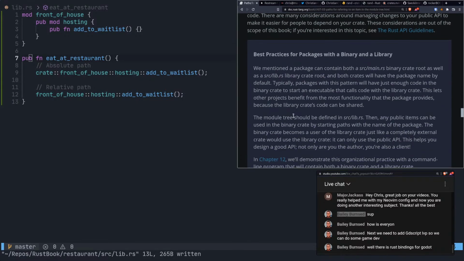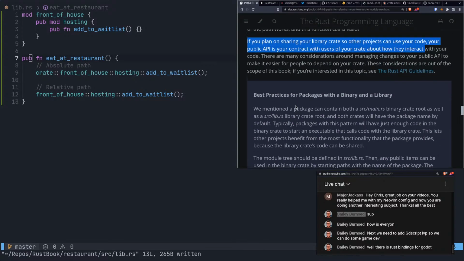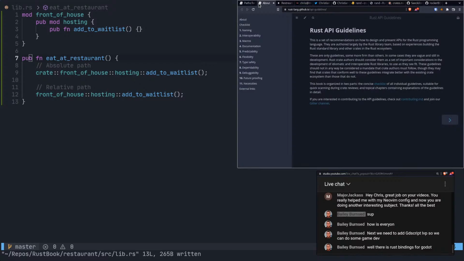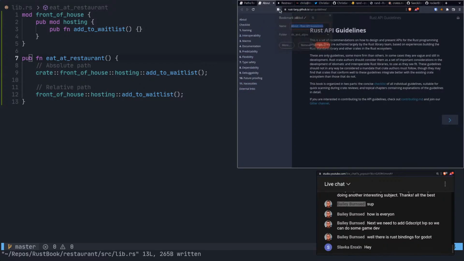Let's see. So it looks like there are API guidelines. Maybe that might be useful one day to look into. Oh, this is like a book in and of itself. Maybe I'll go over that in the future. Let's put this inside the Rust one, and then we'll do Rust API guide. I keep finding all these other little Rust books that are available out there.